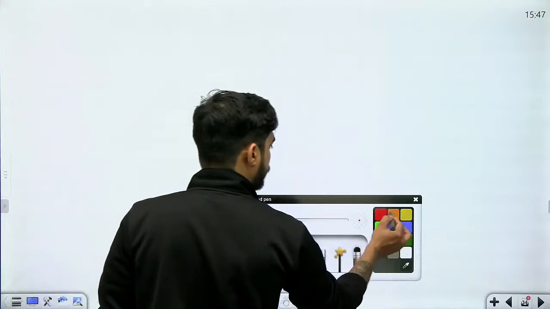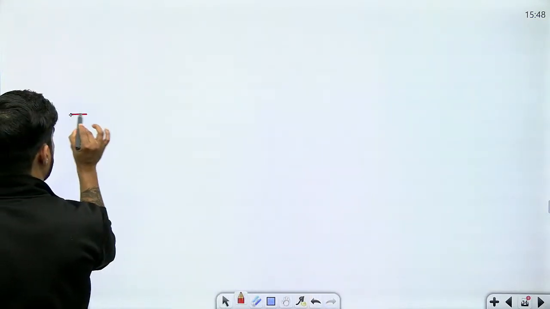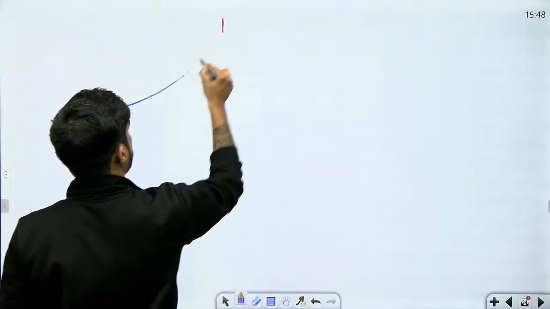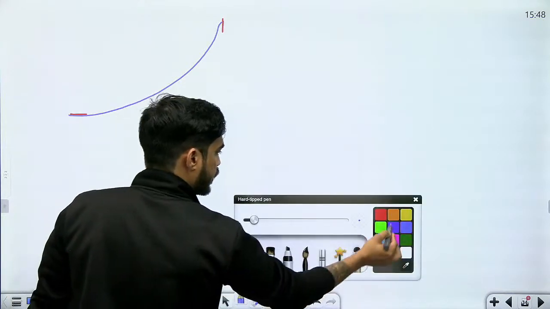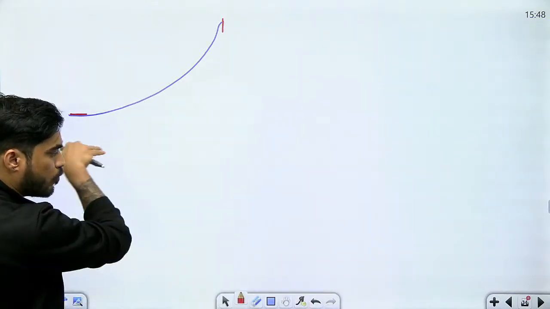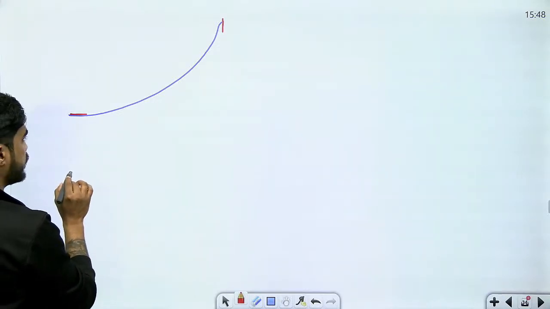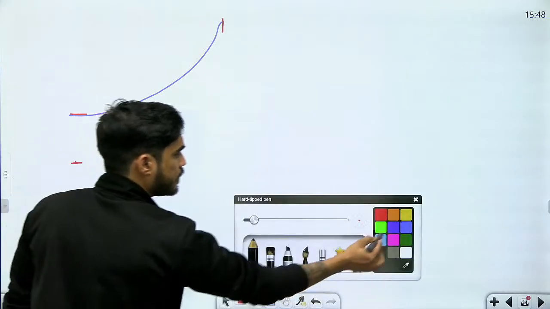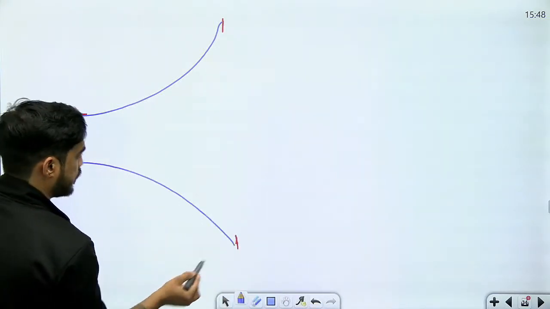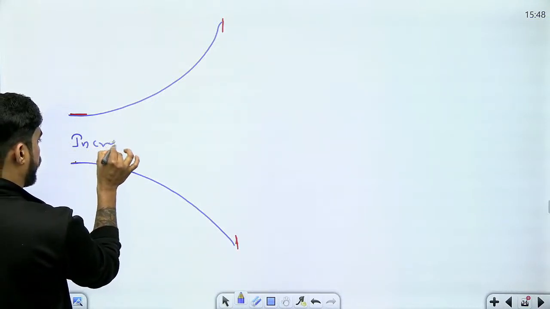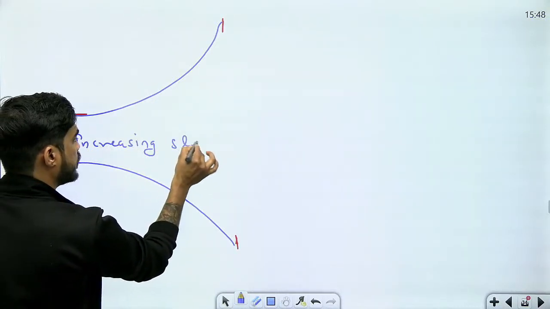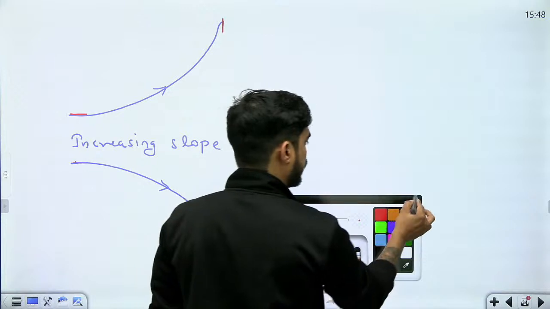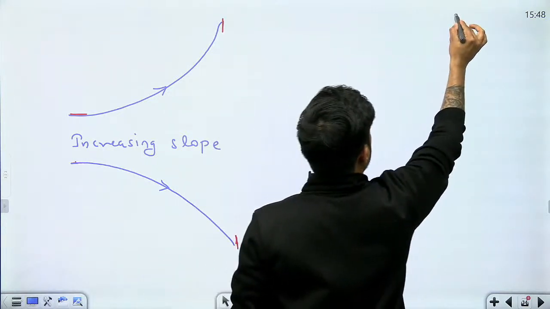So for your convenience, let me tell you, 0 degree line, 90 degree line. Okay, so this is increasing slope. Okay, going from bottom to top, and from top to bottom, how will it be? Increasing slope, increasing slope, 0 degree line, 90 degree line. So this is also increasing slope. Okay, now for decreasing slope, 90 degree line, 0 degree line.